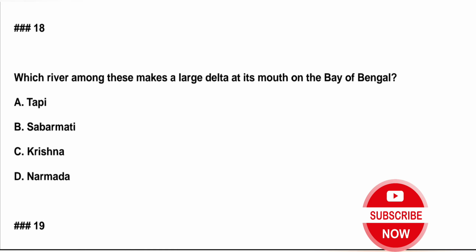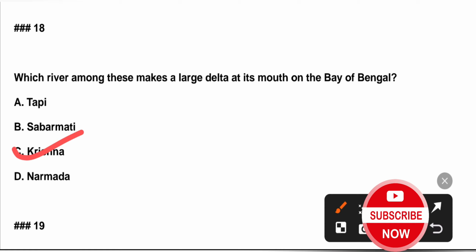Question number 18. Which river among these makes a large delta at its mouth on the Bay of Bengal? A. Tapi, B. Sabarmati, C. Krishna, D. Narmada. Correct answer is option C, Krishna.